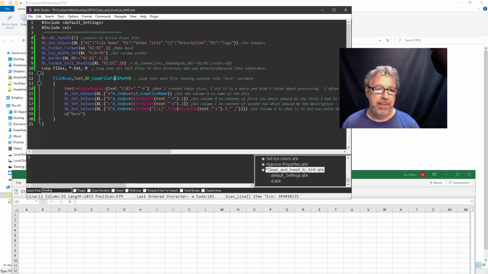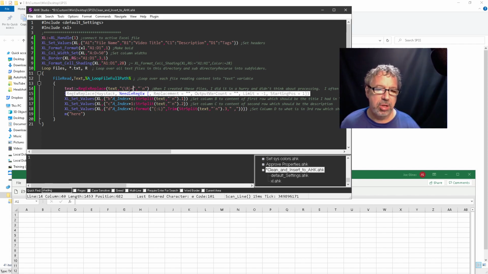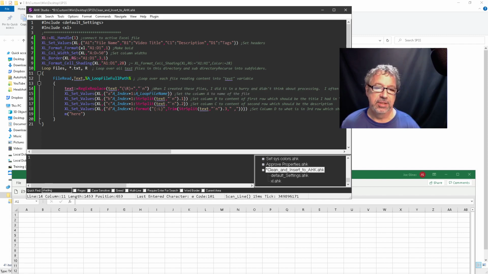So I loop over the file read, I shove it into this variable called text, and then this right here is a regular expression, and I'm getting rid of the multiple line returns. So this is saying get rid of all, well, one or more, and just put in a new line feed. This is the regex for any sort of line return. But the important part is there's one or more of them. And that's what's nice about a regular expression, you can have something like that, one or more, and then just put in a line feed, and shove that data into text.